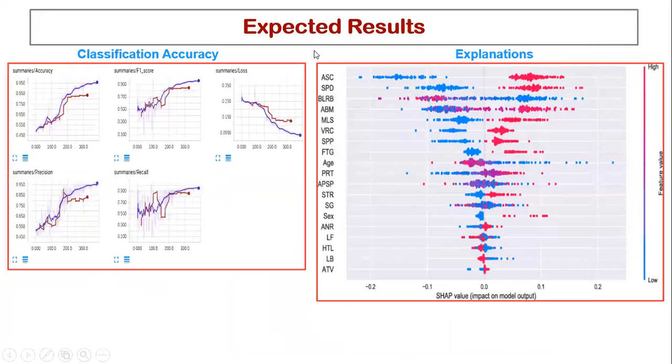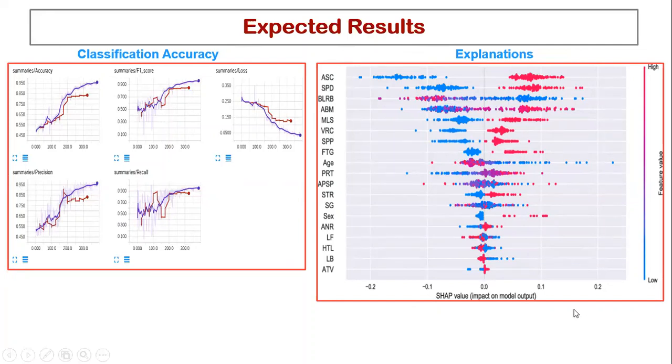Now, these are some of the expected results from the models that we shall be testing. We need to know how the accuracy will be. We need to look at the F1 score. So basically here we are looking at the evaluation metrics that we're expecting from the models that will be compared. And also these are some of the explanations that we expect to get from the best performing model.